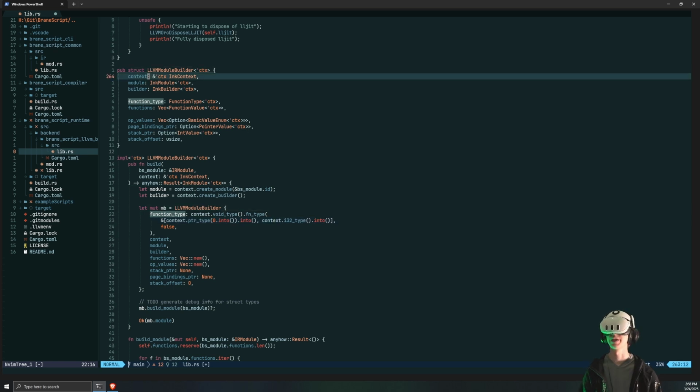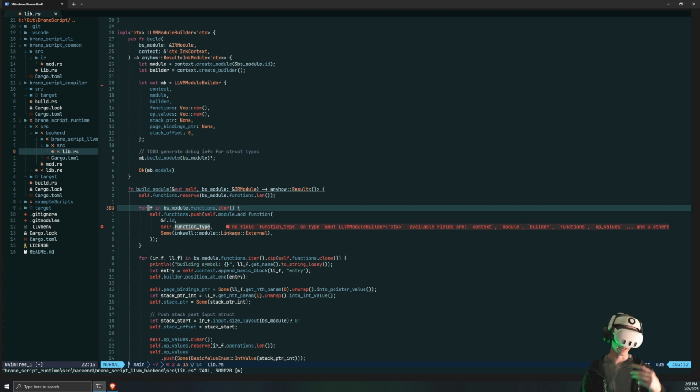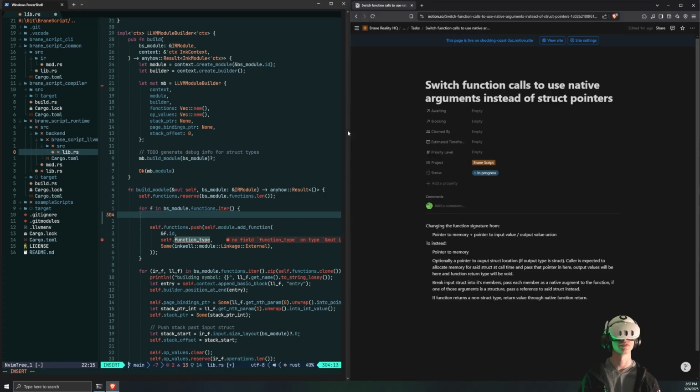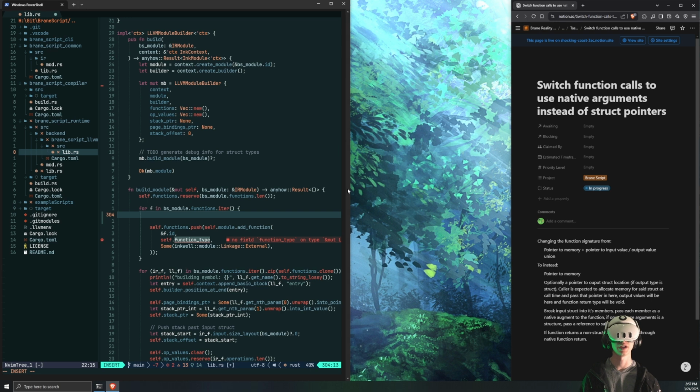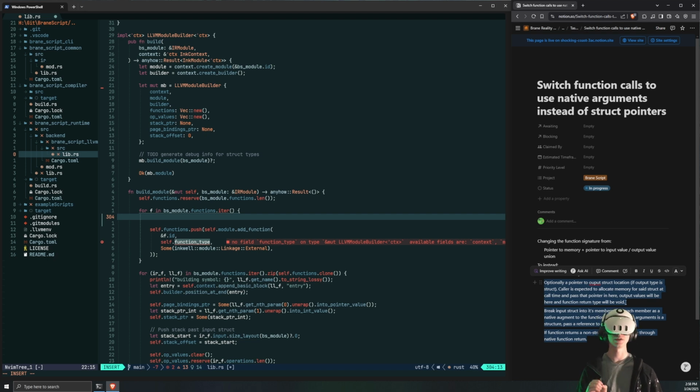No longer do we have a global function type. I can just delete that. This means for each one of our functions, we now have to create a signature. Fan this out to the full page so we can reference it. And then I will have to throw this into the BraneScript documentation at some point. I do want a very well-defined API of how all this stuff works, so that if other people want to embed BraneScript into their systems, there is a defined API, at least for specific versions. It probably will be a pretty regularly breaking API, but at least it's documented that it is breaking.